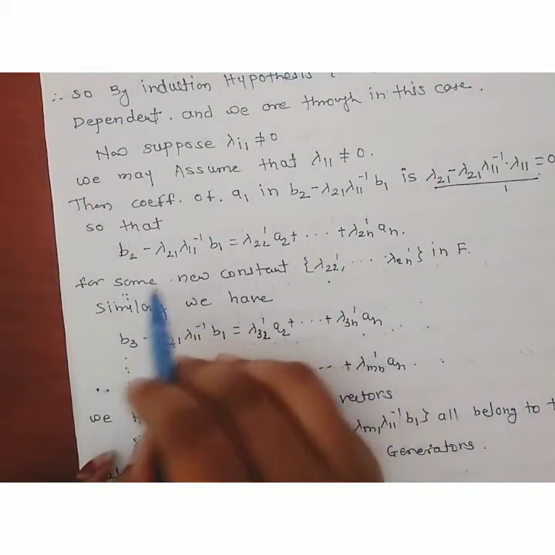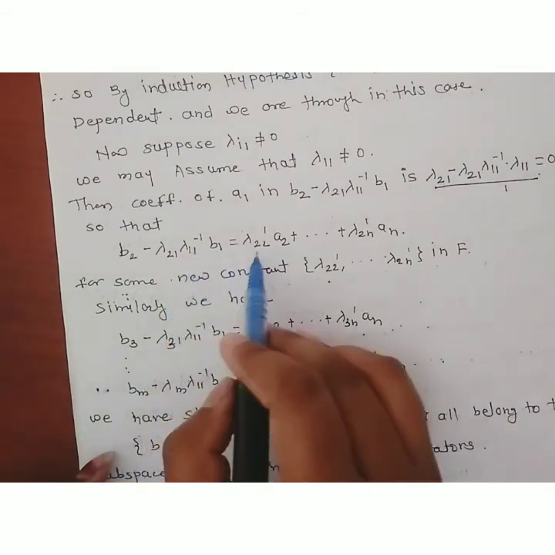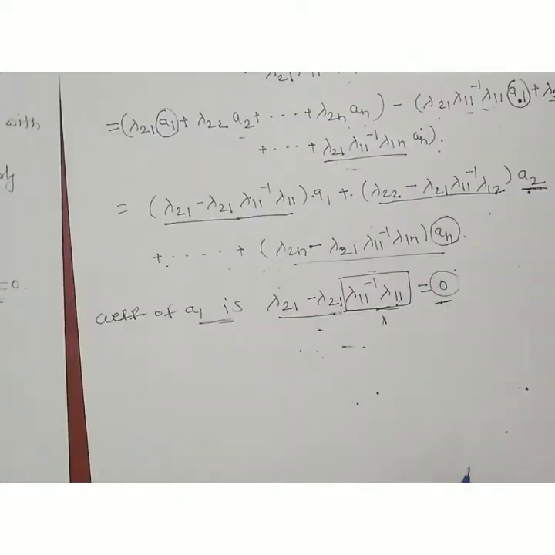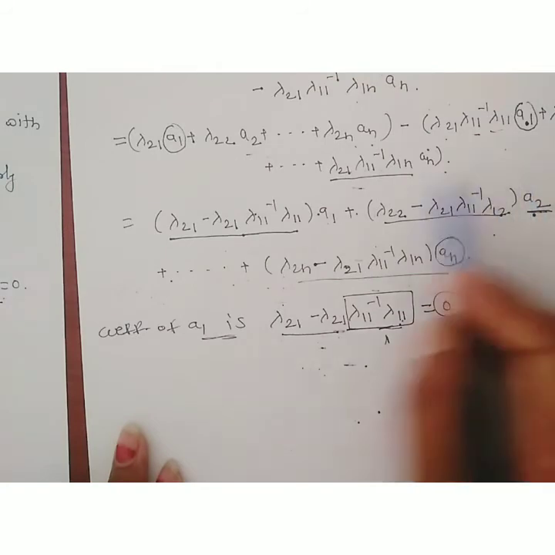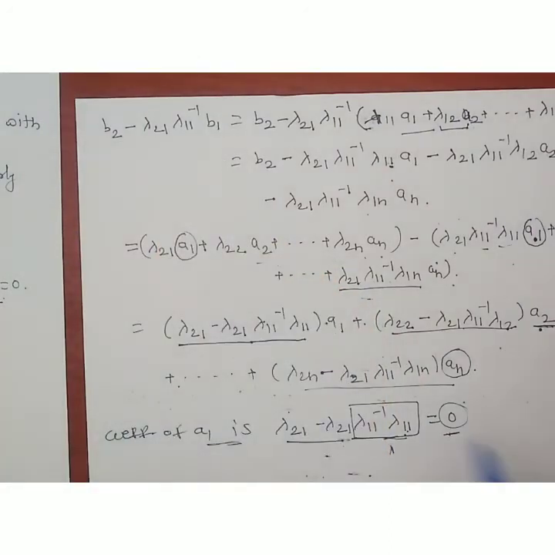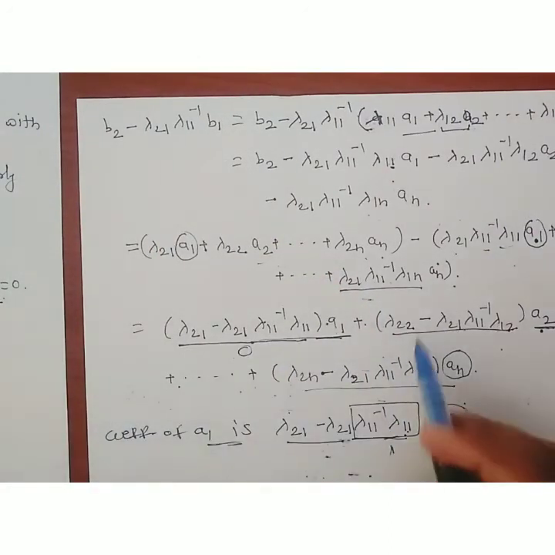By simplification, as the first coefficient is 0, this term becomes 0. Therefore the remaining term is lambda 22 minus lambda 21, lambda 11 inverse lambda 12, times a2.